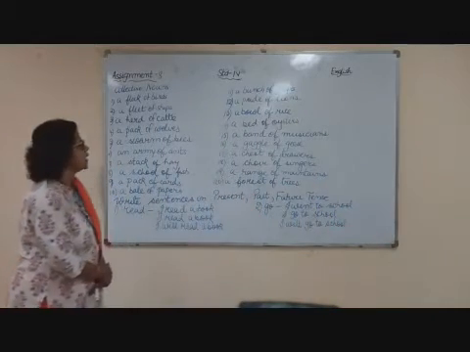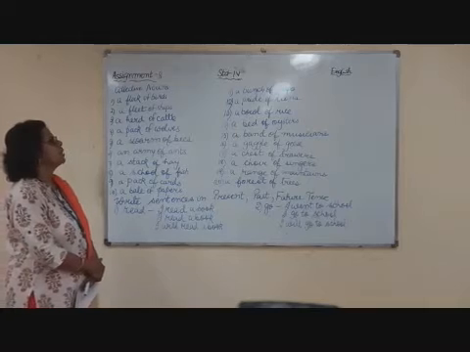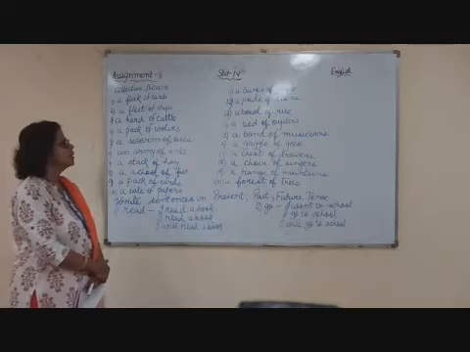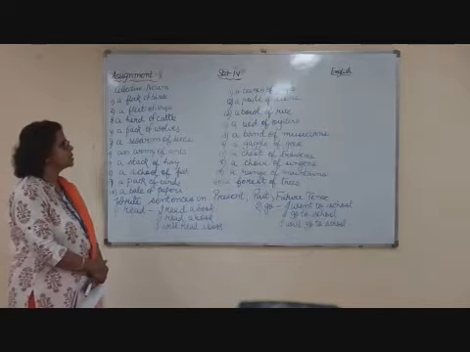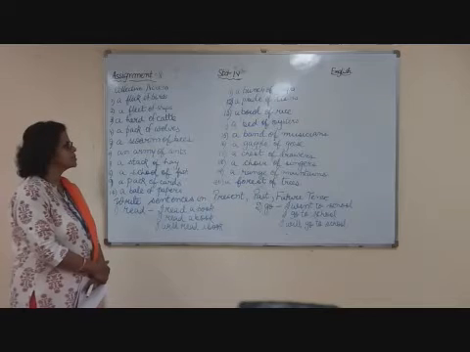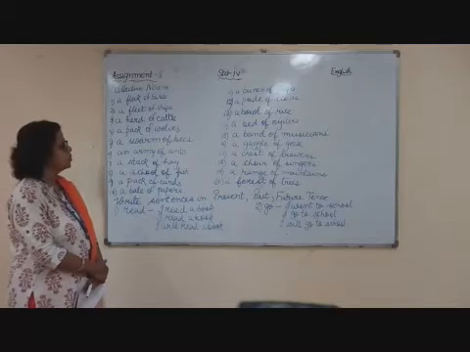Now coming to the next one. Number 11, a bunch of grapes. Number 12, a pride of lions. Number 13, a bowl of rice. Number 14, a bed of oysters. Oysters we have already discussed. I hope you remember it.